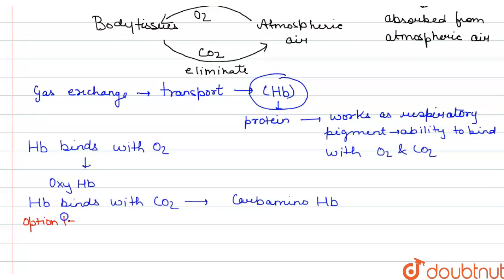As in our body, if pH is low, we know that H plus ion concentration is high, and temperature is also high, correct?